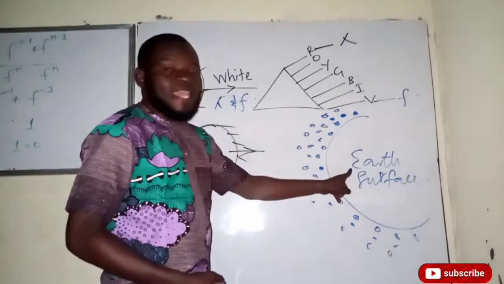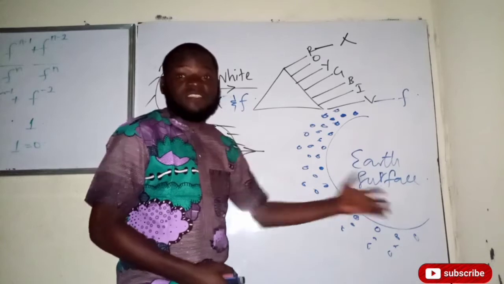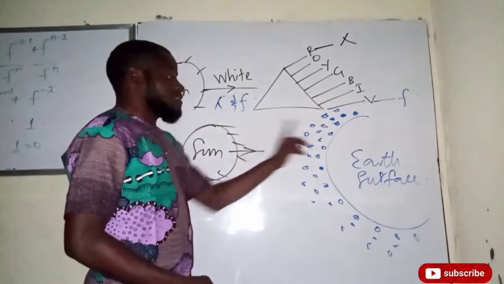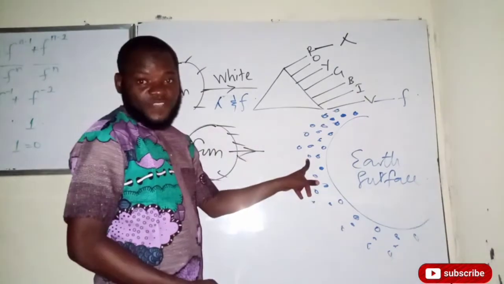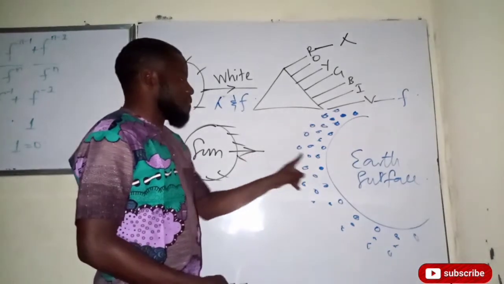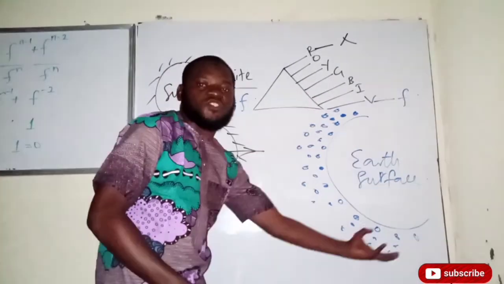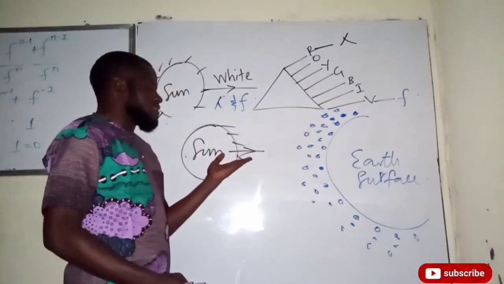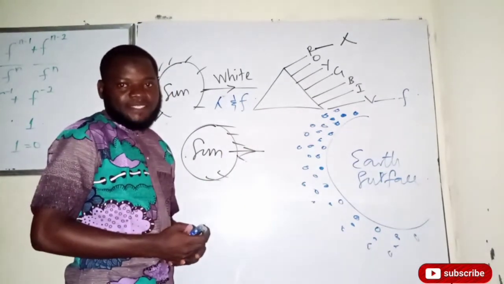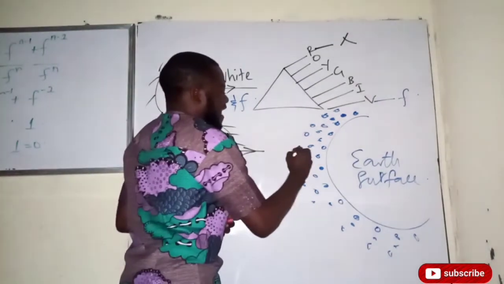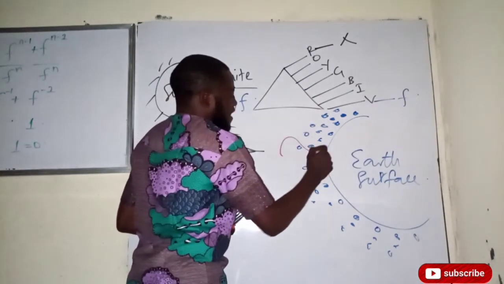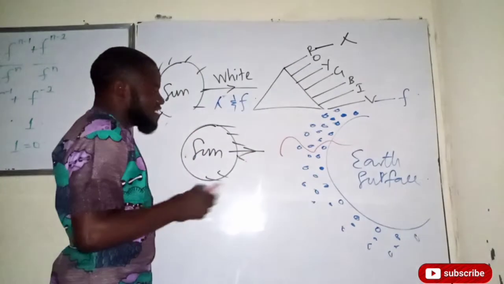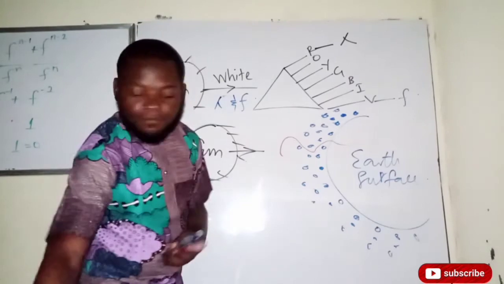Now, the light is coming down to the Earth's surface from the sun, which we are also expecting in order for us to say the day has broken. As the light is coming down to the Earth's surface, it's going to pass through the atmosphere, right? Now, if the light passes through the atmosphere, there are some particles that we have in the atmosphere. All these particles will cause the light to split into its components. And you see, red light, because of its high wavelength, is going to pass through these particles without crashing on any of them.